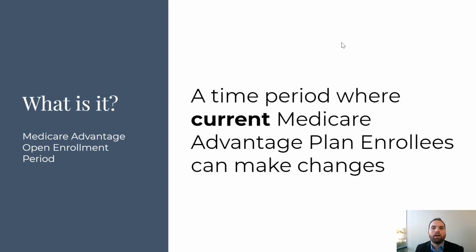And so what is the Medicare Advantage open enrollment period? Well, this applies to current Medicare Advantage plan enrollees. So only people that are enrolled in a Medicare Advantage plan can make some of these changes. So if you are still in original Medicare, Parts A and B, this is not a time period for you. The time that you can make changes would be during the annual election period of October 15th through December 7th.